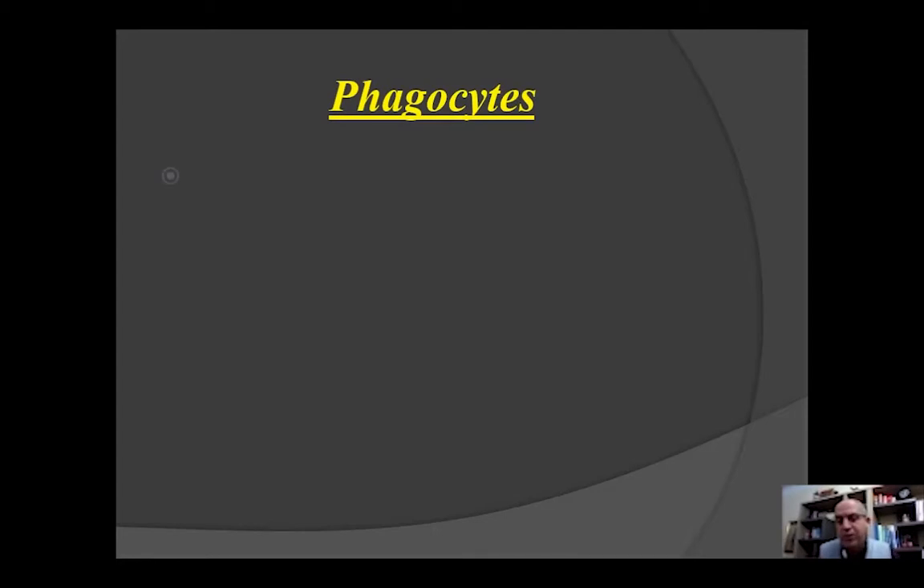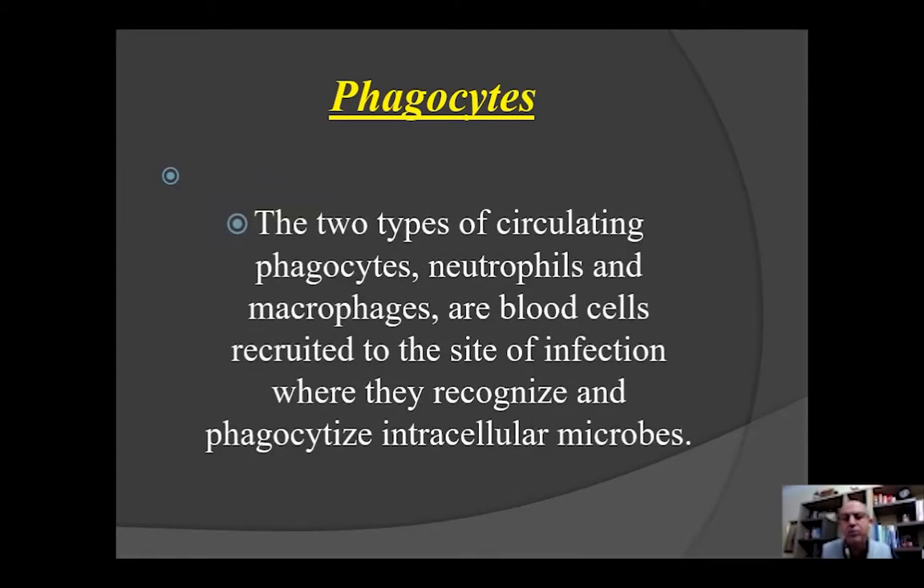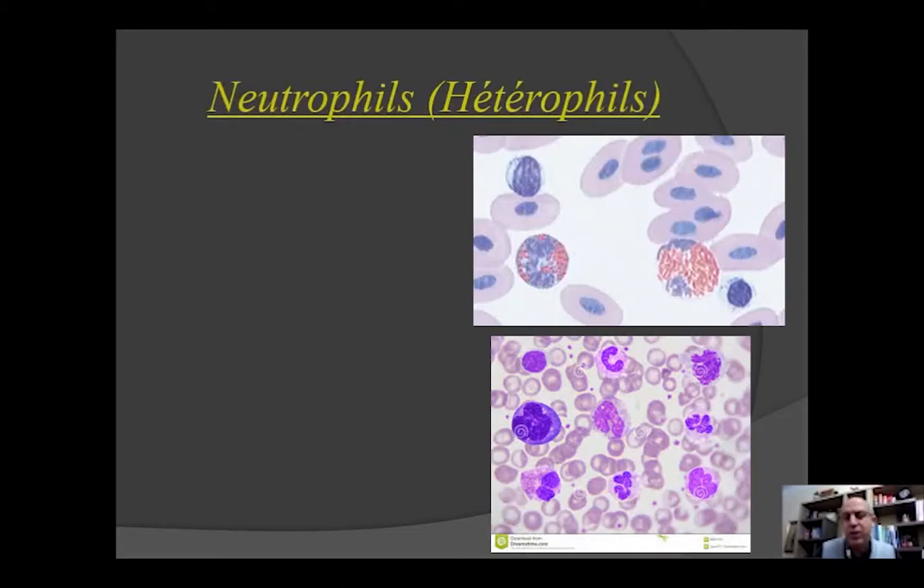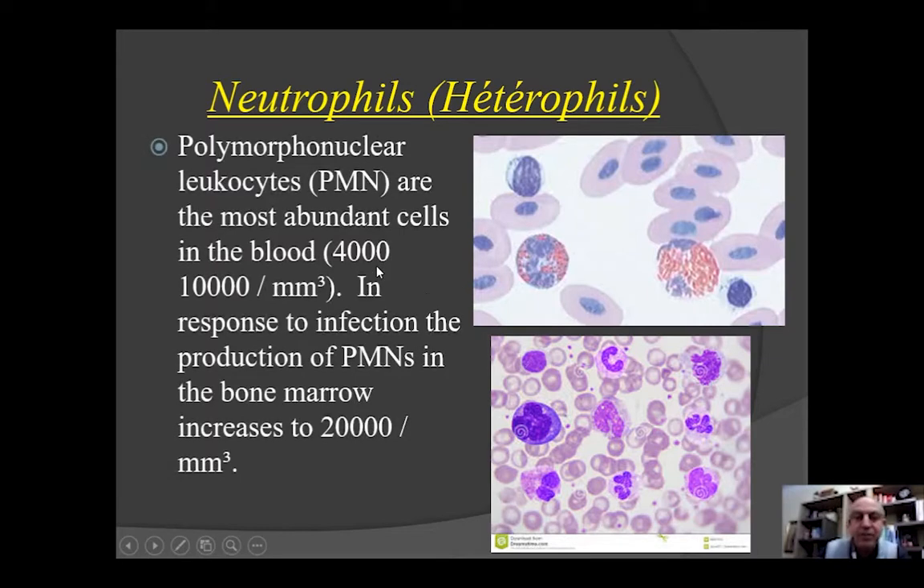One of the most important cells are our phagocytes. The two major circulating phagocytes are neutrophils and macrophages, and these cells are blood cells recruited to the site of infection, where they can recognize and phagocytose intracellular microbes. So it's very, very important that these cells achieve their function. Here we will start with neutrophils, which are also called heterophils in birds. Polymorphonuclear neutrophil leukocytes, PMN, are the most abundant cells in the blood. We have about 4 to 10,000 cells per cubic millimeter.